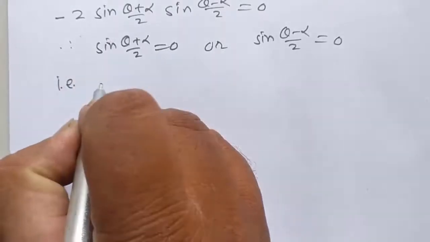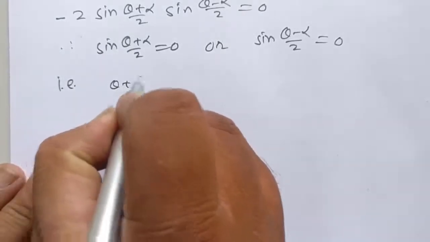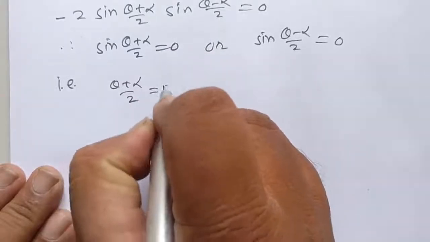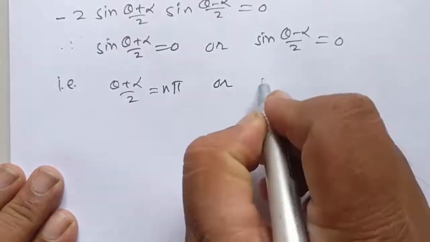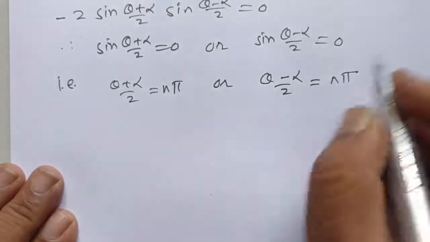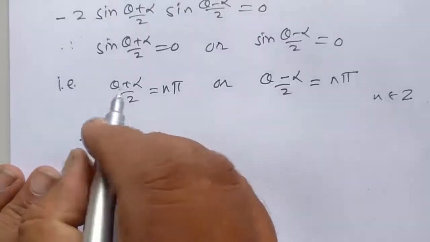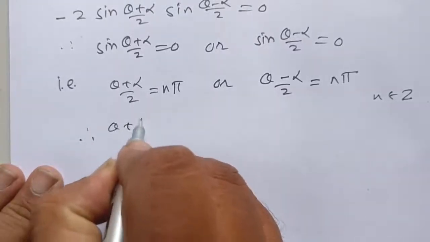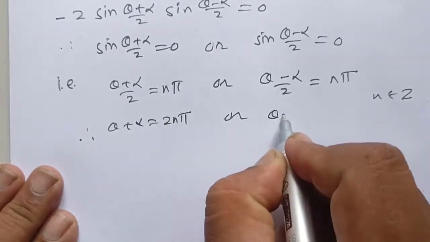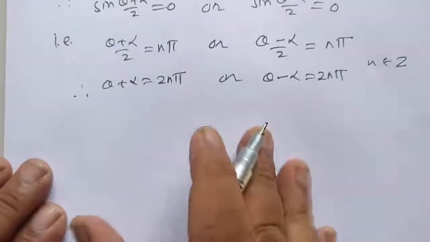Therefore, theta plus alpha divided by 2 is equal to n pi, or theta minus alpha divided by 2 is also n pi, where n belongs to Z. Therefore, multiplying by 2, theta plus alpha is equal to twice n pi, or theta minus alpha is equal to twice n pi.